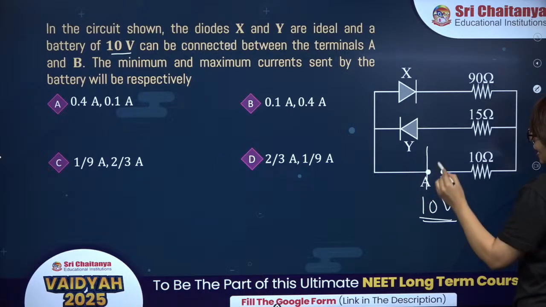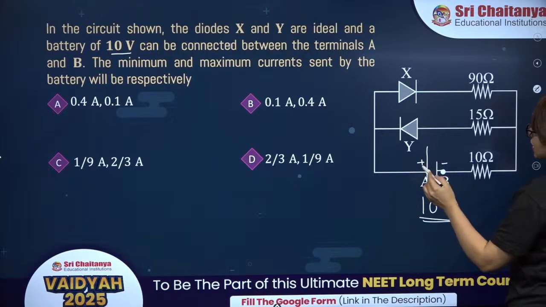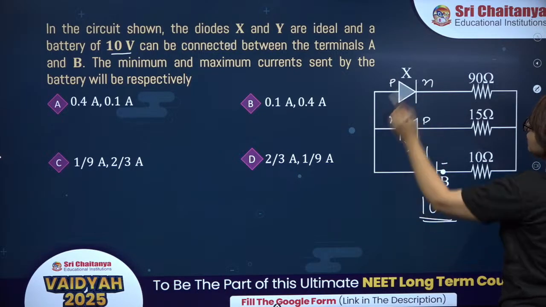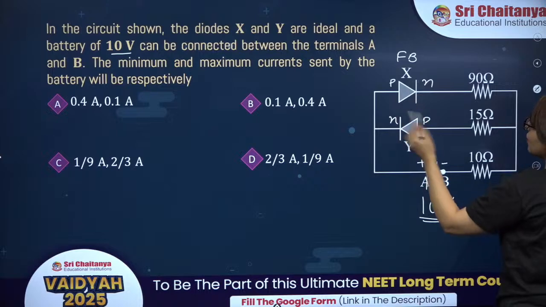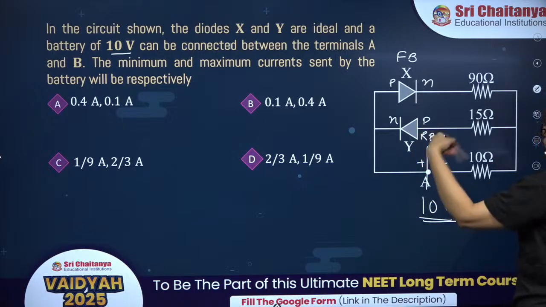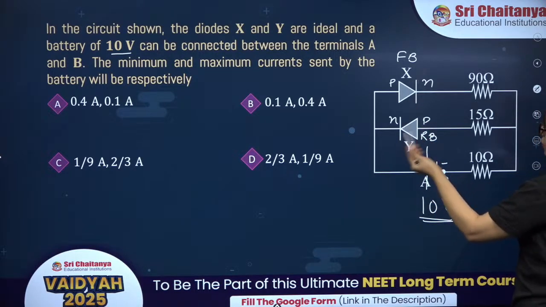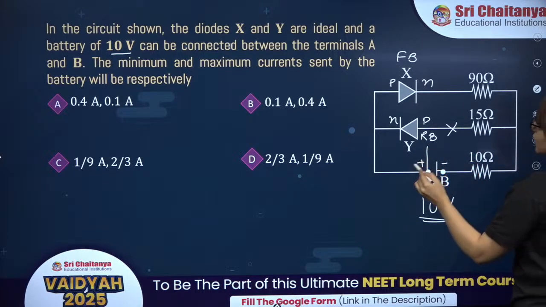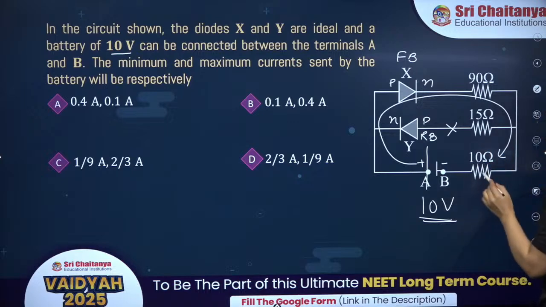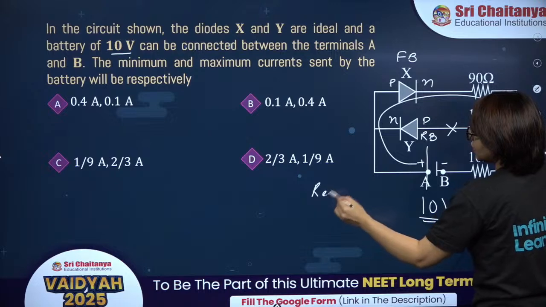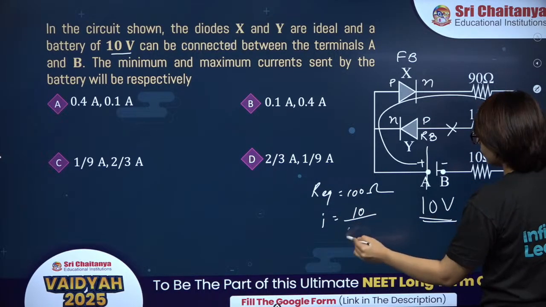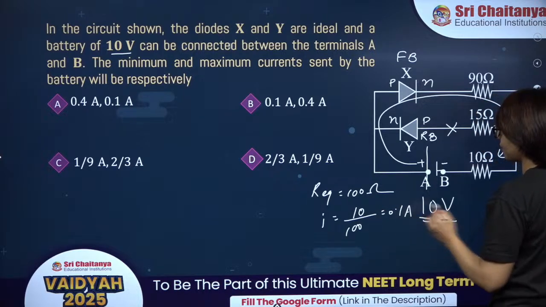If you connect A with high potential and B with low potential, X is P type, N type, P type. So, X will be forward bias and Y will be reverse bias. Since Y is in reverse biasing, it will open. It will offer infinite resistance. So, no current will flow through this branch. Only current will flow like this. In this case, equivalent resistance will be 90 plus 10, 100 ohms. And current will be V upon R equivalent, which is 0.1 ampere.